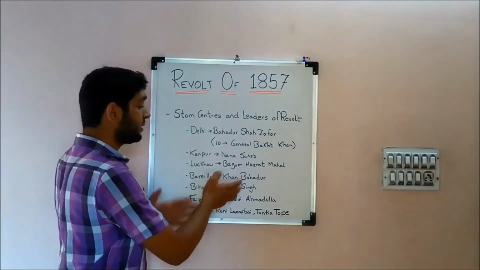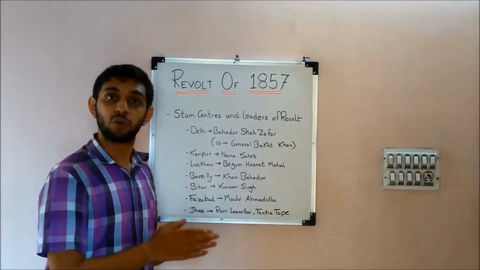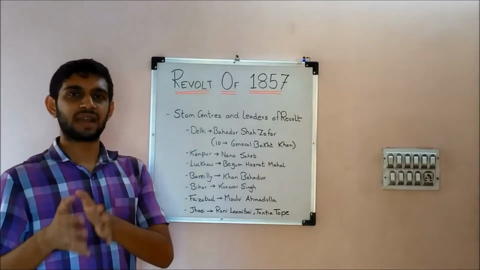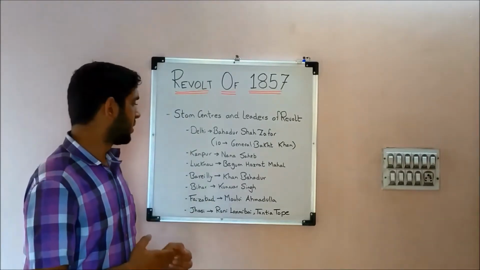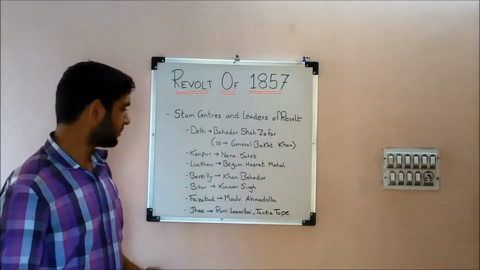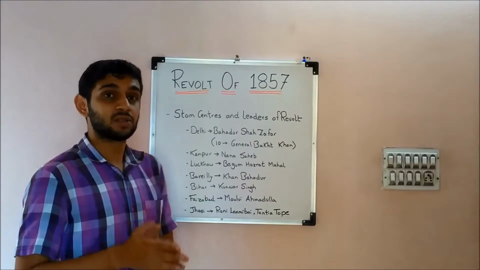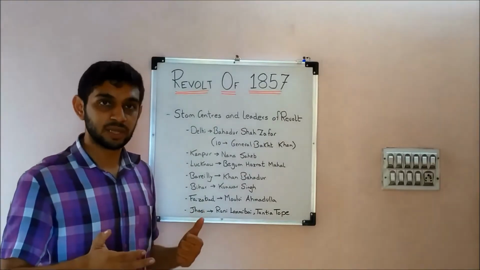Next, Bareilly. The leader of Bareilly was Khan Bahadur. He was a descendant of the ruler of Rohilkhand, and obviously he was granted a pension which he wasn't interested in. He wanted to rule Rohilkhand, and because of that he joined the revolt. He got 40,000 soldiers to fight against the British, so that was a stiff resistance to them.